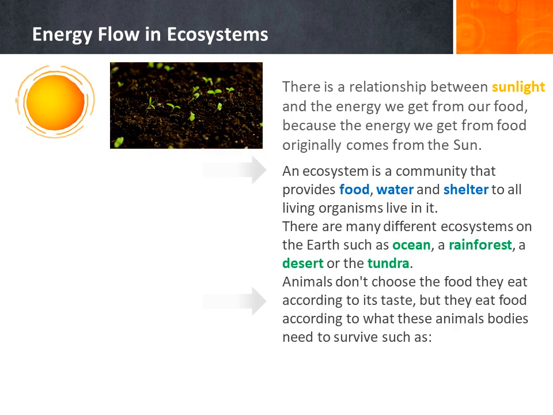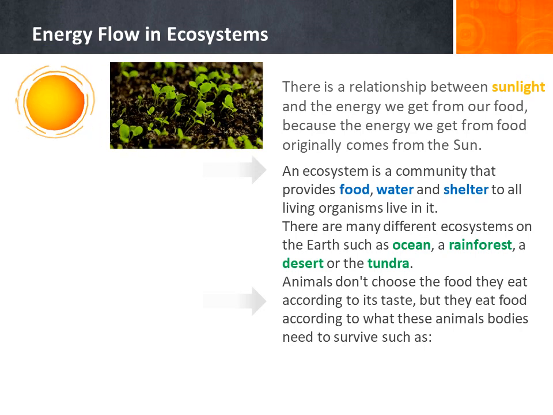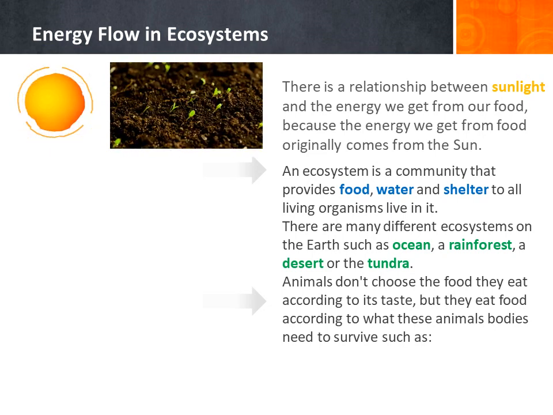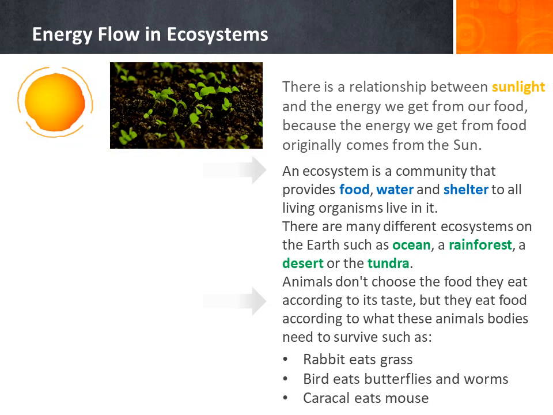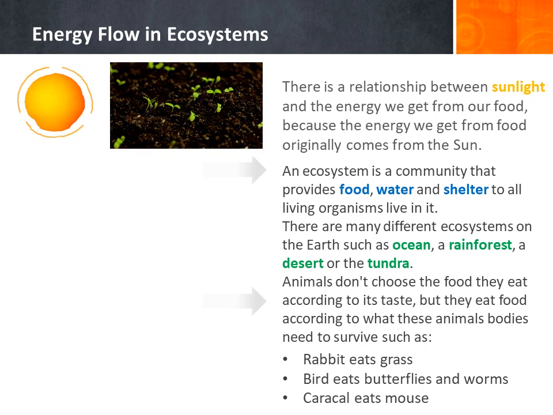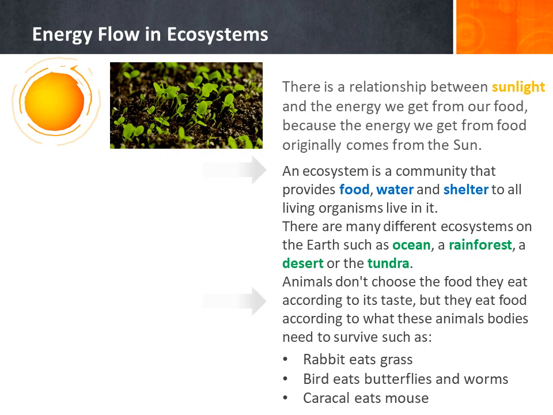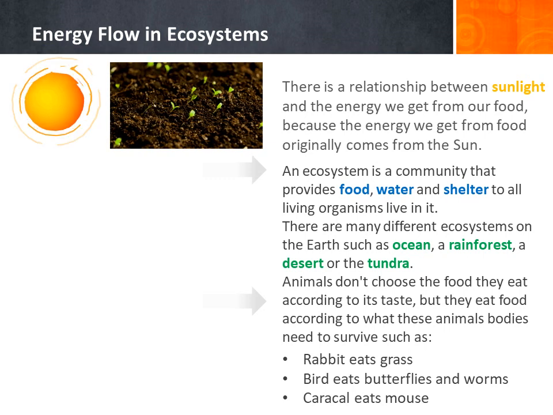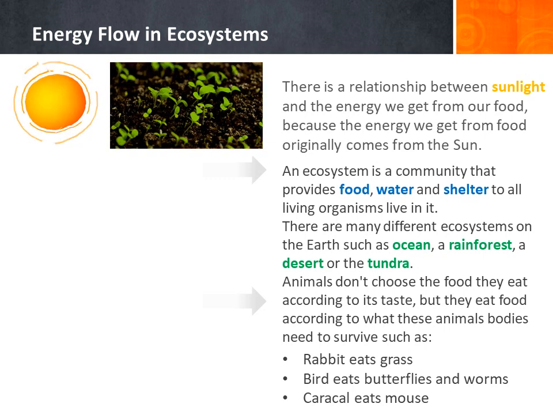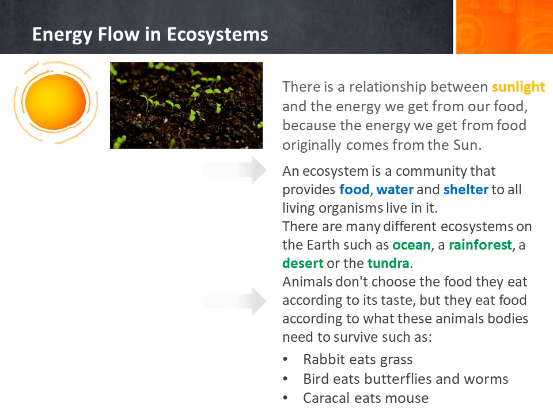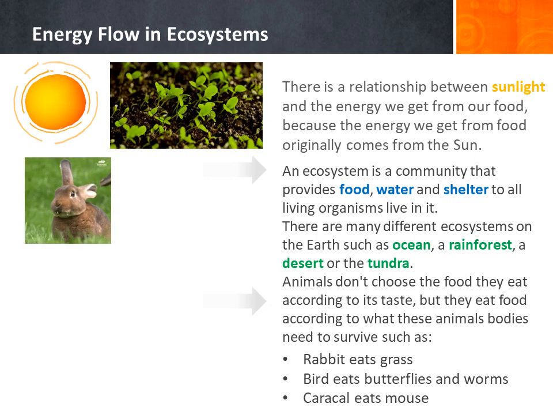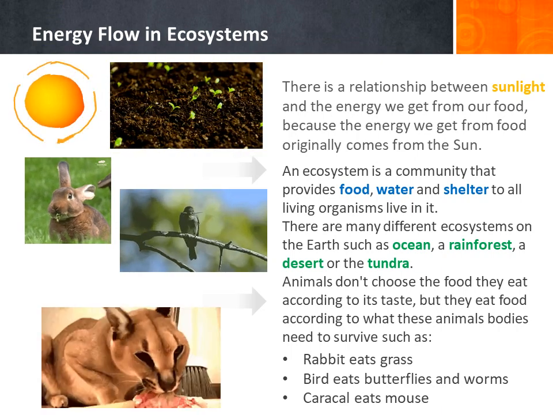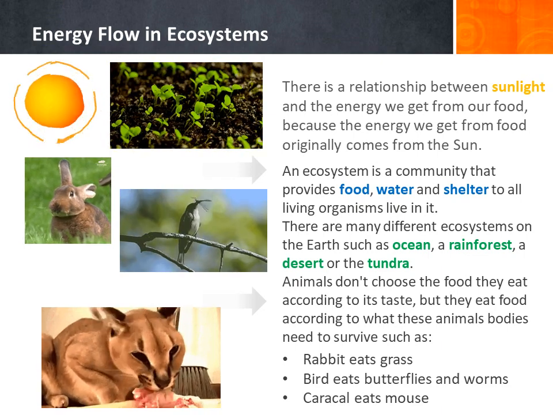An ecosystem is a community that provides food, water, and shelter to all the living organisms that live in it. There are many different ecosystems on the earth, such as oceans, rainforests, desert, or the tundra. Animals don't choose the food they eat according to its taste, but according to what their bodies need to survive. For example, a rabbit eats grass, birds eat butterflies and worms, and a caracal eats mice.